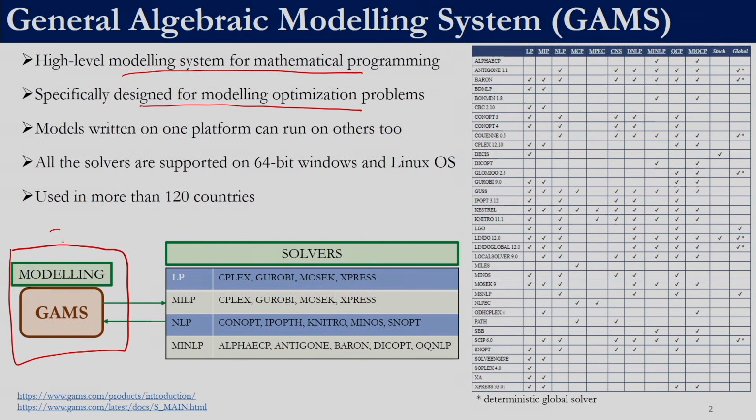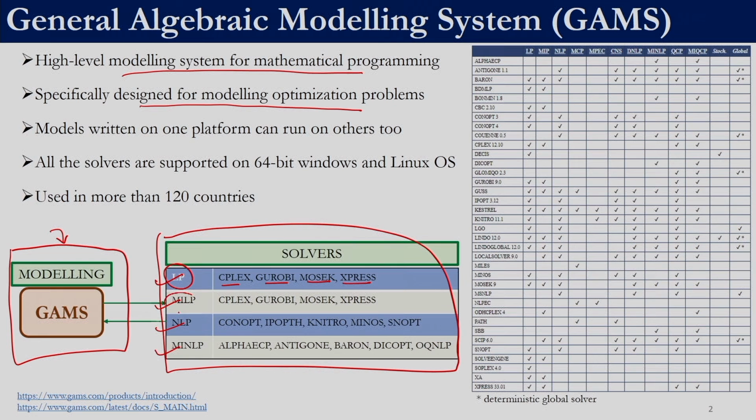This modeling platform helps us to write models which are similar to the algebraic equations which we would develop using pen and paper, and then it has a variety of solvers. For example, here we have shown solvers for linear programming, mixed integer linear programming, nonlinear programming and mixed integer nonlinear programming. For LP we can use any of these solvers. Similarly, for MILP we can use Simplex, Gurobi, Mosek, Xpress. For nonlinear programming we have CONOPT, IPOPT, KNITRO, MINOS and SNOPT. Similarly, for mixed integer nonlinear programming we have BARON, AlphaECP, DICOPT and other solvers.